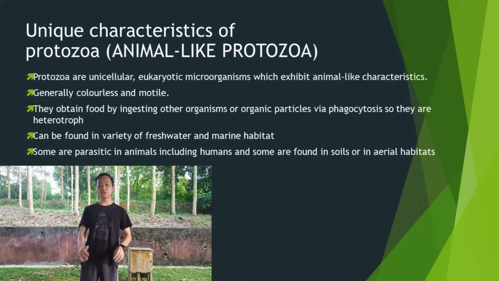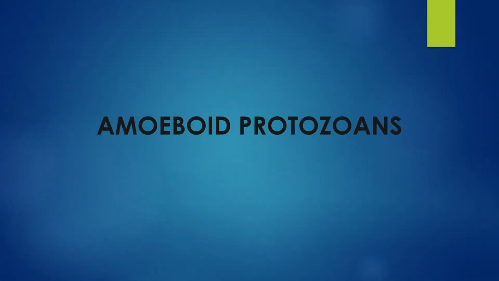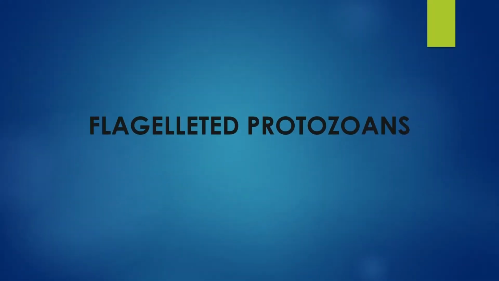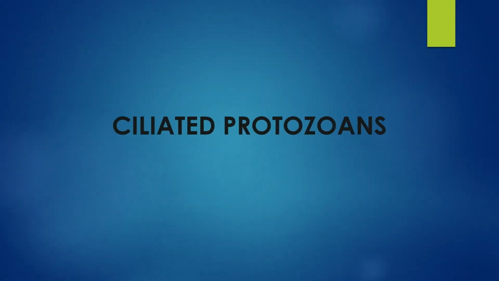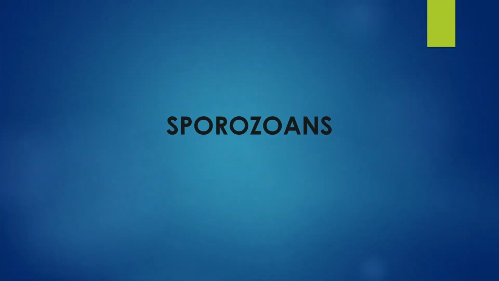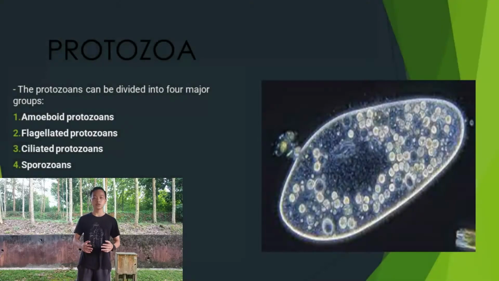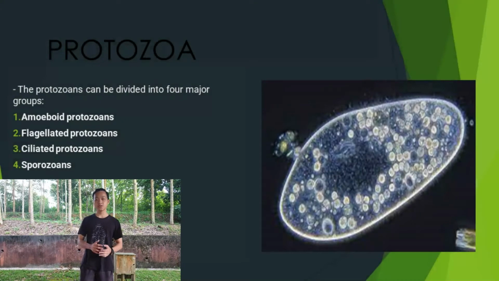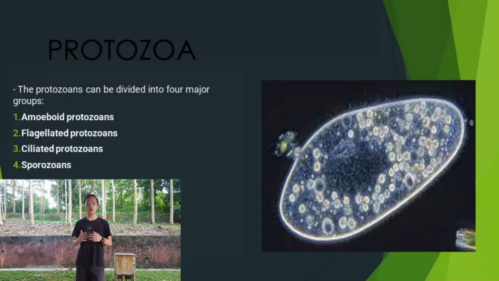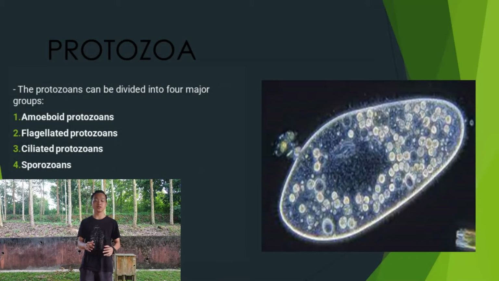Protozoa can be divided into four major groups. The first one is amoeboid protozoans, second is flagellated protozoans, third is ciliated protozoans, and the last one is sporozoans. So these are the four major groups of protozoans. Now I'll be explaining a little bit of the details about each.